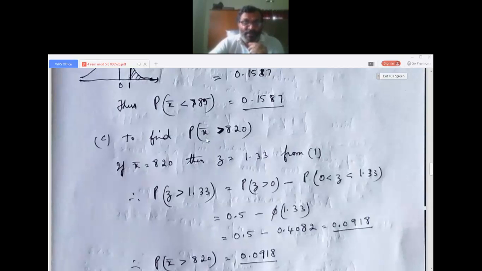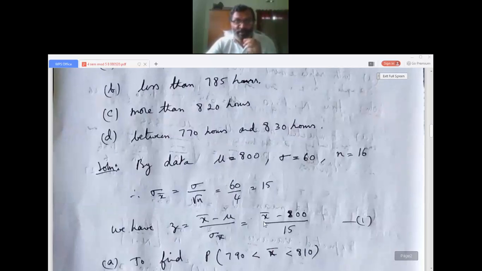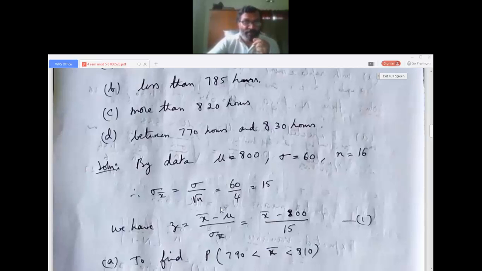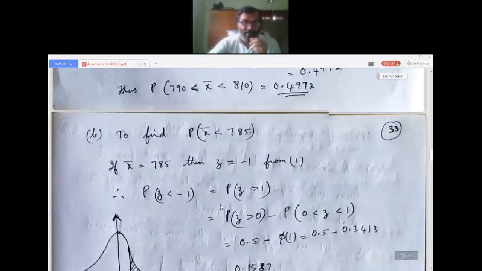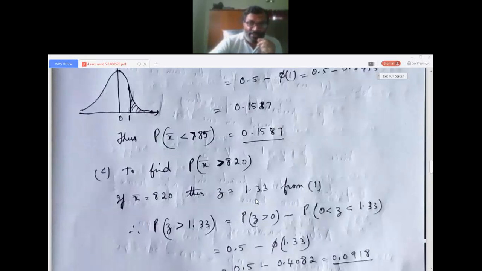So first we check what will happen to the standard normal variate Z, or the Z value, when X bar is 820. Substituting in equation 1, put the X bar value, 820. 820 minus 800 is 20, 20 by 15. Z equals 1.33. I have written it from equation 1, so it is self-understanding.